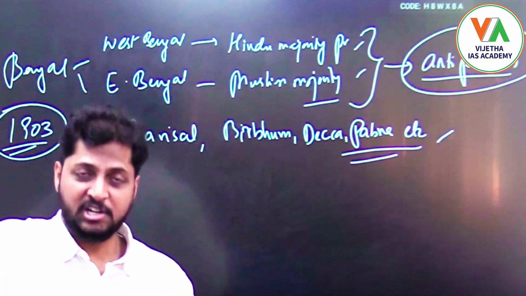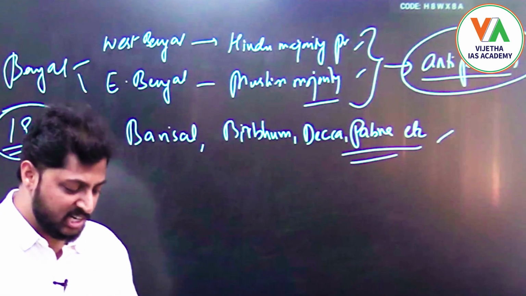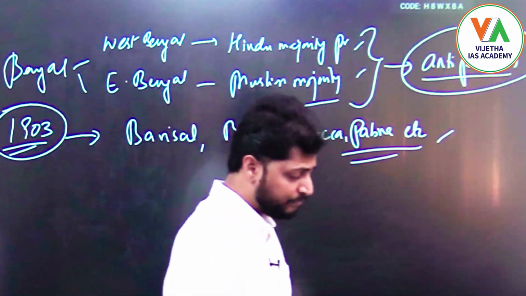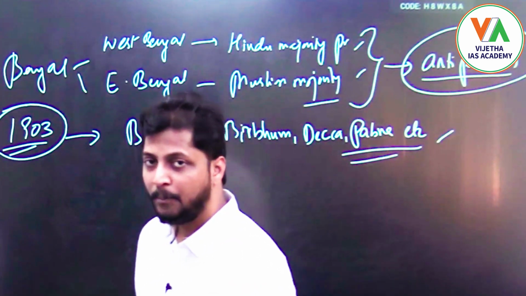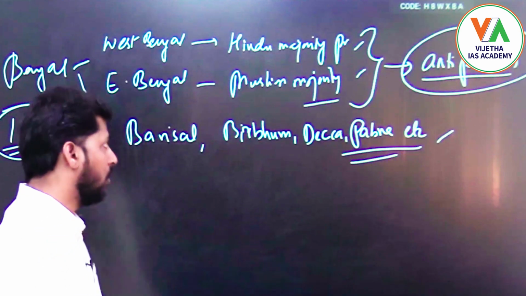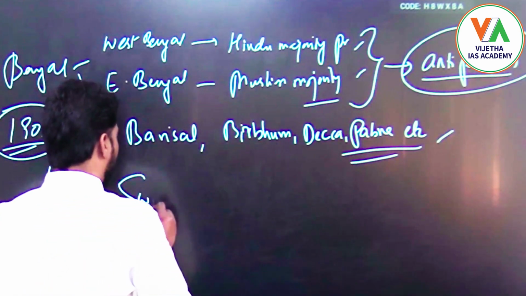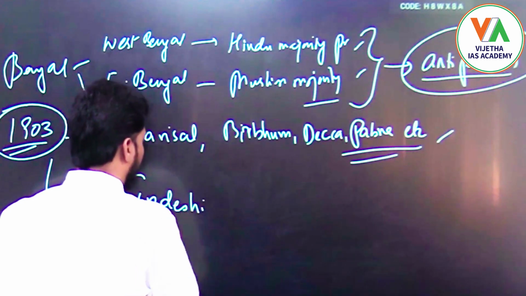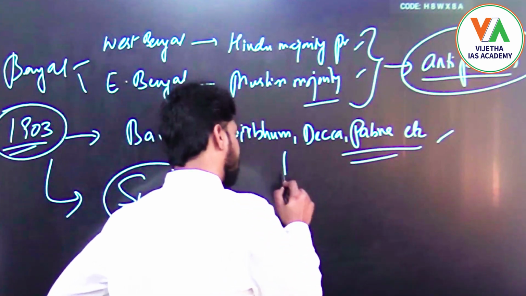It drew various leaders and the general population across these parts, who resented the government's decision of partition of Bengal. In this particular movement we promoted Swadeshi, right? This movement was mostly a peaceful protest.